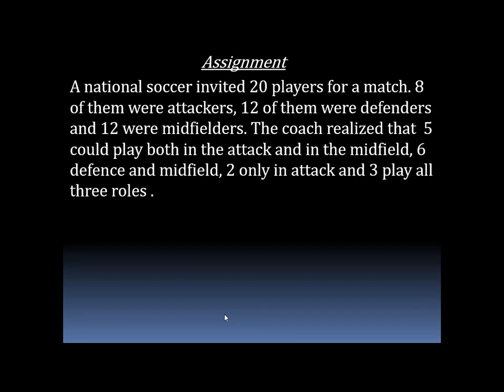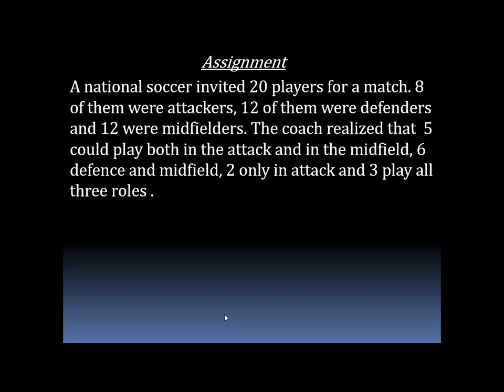Here comes the end of the lesson. Let's take an assignment and try our hands on it for our next class. A national soccer team invited 20 players for a match. 8 of them were attackers, 12 of them were defenders, and 12 were midfielders.